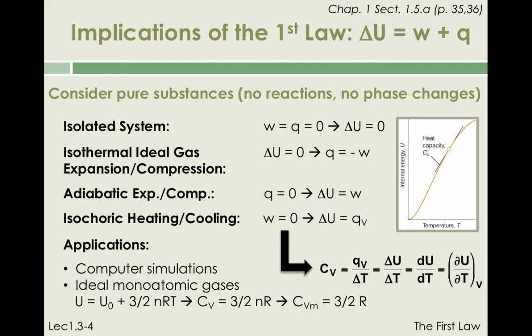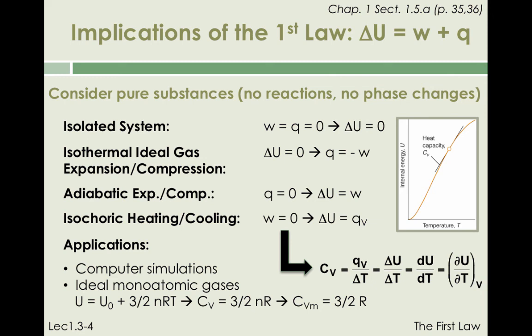One of the results of this theory is that the energy of an ideal gas, U, is equal to the energy of the gas at 0 Kelvin, U sub 0, plus 3/2 times the universal gas constant R times the absolute temperature T. If we calculate the derivative of U with respect to T, we obtain C sub V equals 3/2 times n times R, and the molar heat capacity, C sub V,m, equal to 3/2 times R.